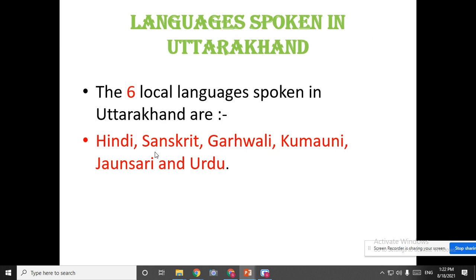So children, as we speak different languages, in our own city we will speak so many different languages. So we will look at the languages spoken in Uttarakhand. There are totally 6 local languages spoken in Uttarakhand. So what is the number here? It is 6. Which languages do they speak? The first is Hindi, Sanskrit, Garhwali, Kumaoni, Jaunsari and Urdu. So it is totally 6 languages that are spoken in Uttarakhand state.